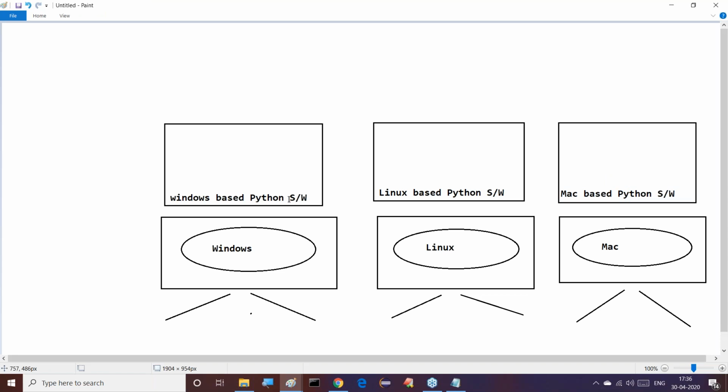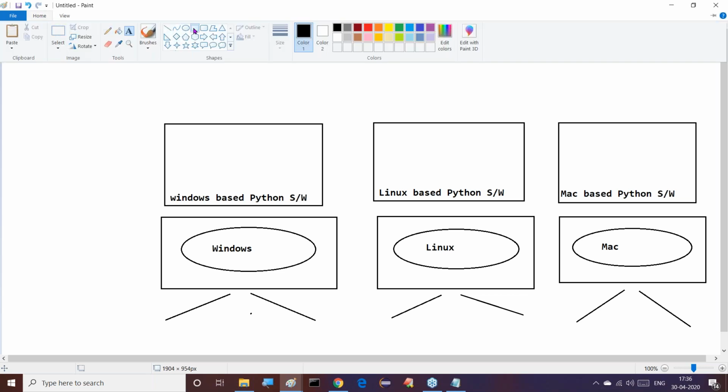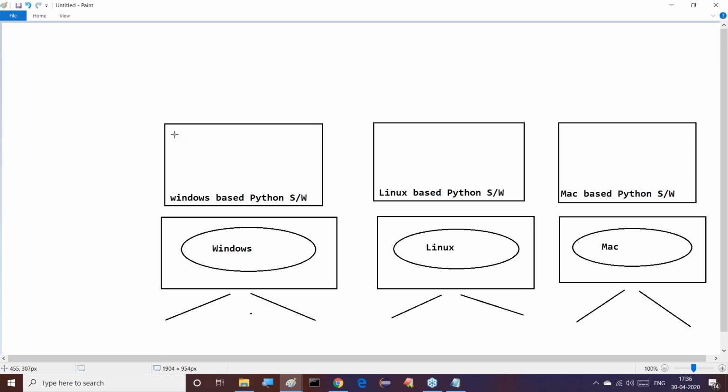All of you observe carefully. Inside this Python software, first what we are having here is a converter.